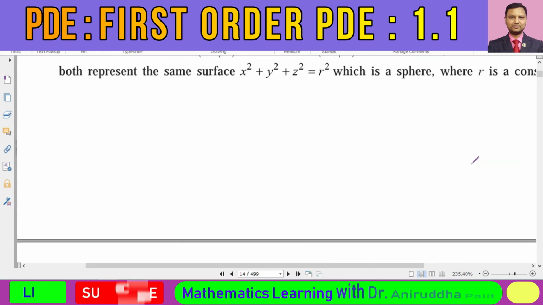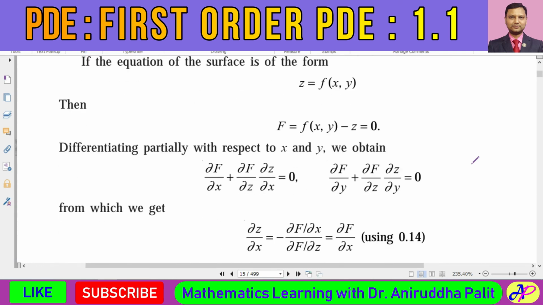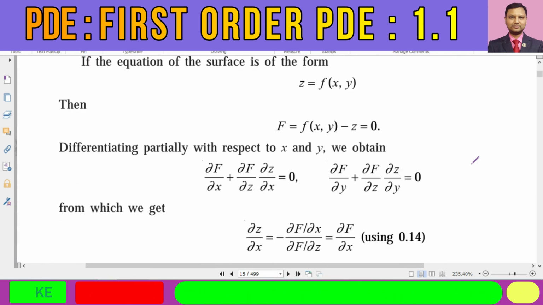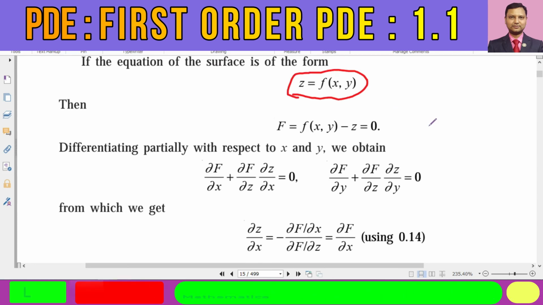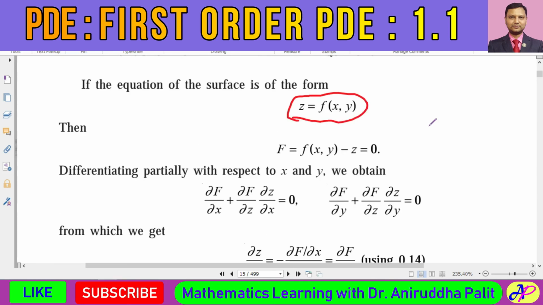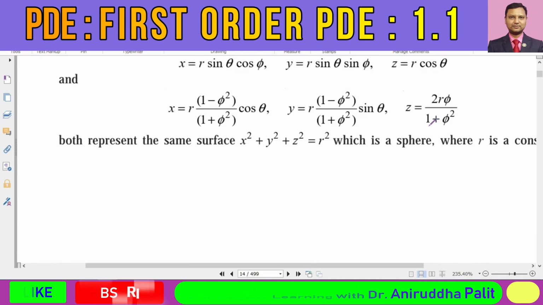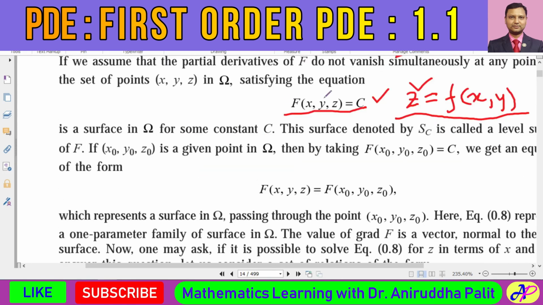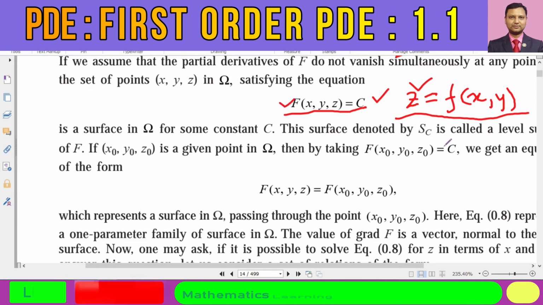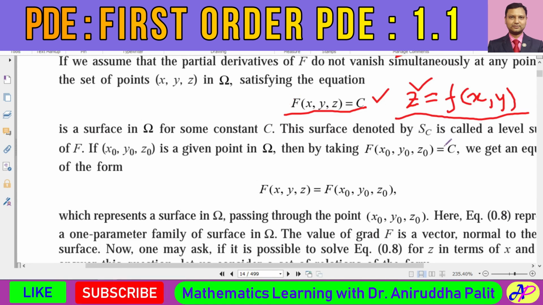Okay, so these are some results. Now, in order to finish this class, we already got a result that z is equal to f of x comma y. That is the explicit representation of this kind of level surface.